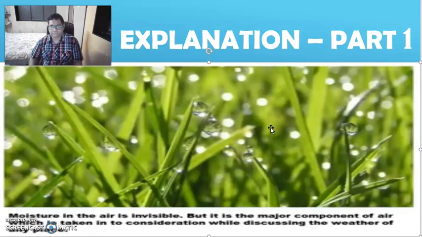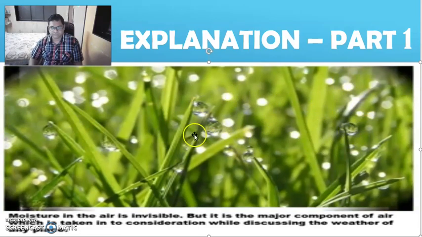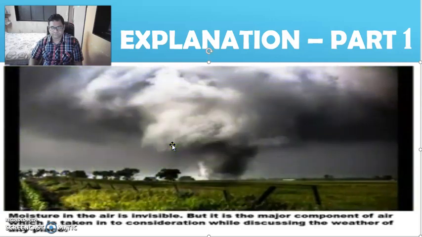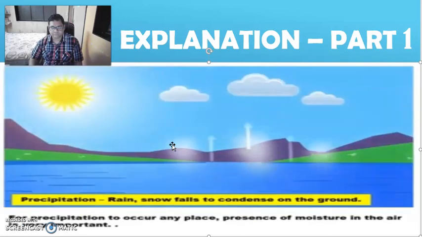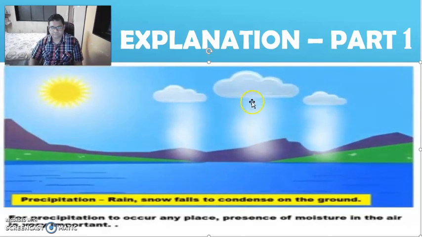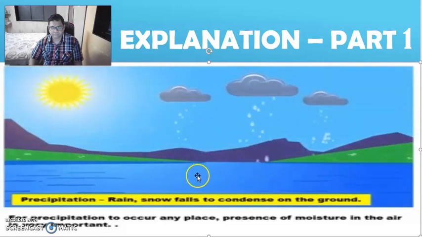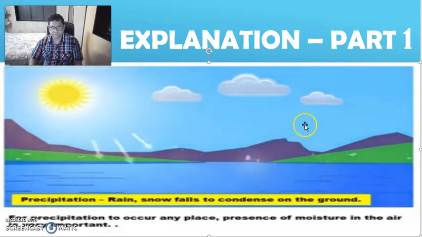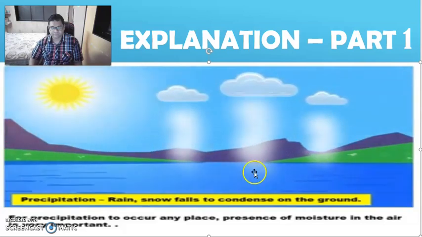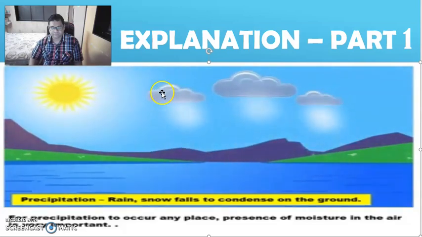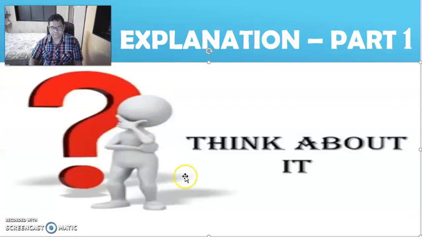Moisture in the air is invisible, but it is the major component of air which is taken into consideration while discussing the weather of any place. For precipitation to occur at any place, presence of moisture in the air is very important. Precipitation means rain or snow falling to the ground. Think about it.